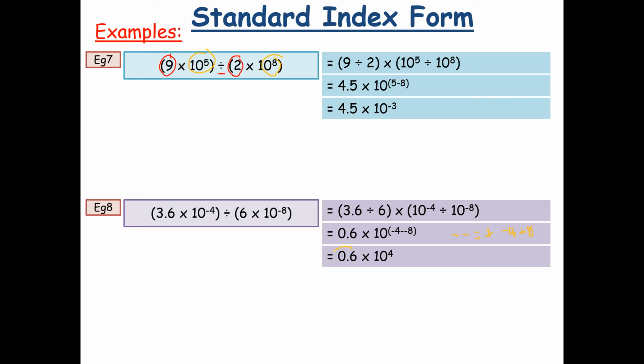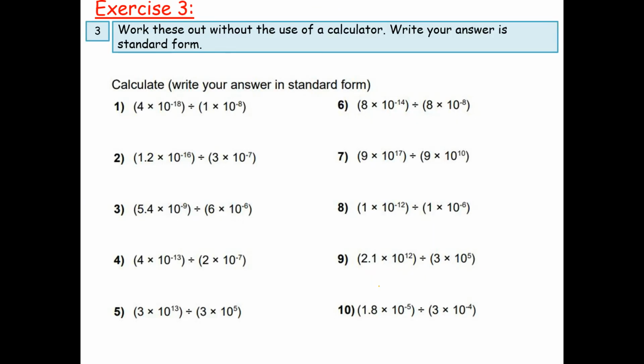Okay, but remember, this is not in standard form. Okay, and why is that? Because that number is smaller than 1. So to put it in standard form, you have to move your decimal one place to the right, giving you a final answer of 6 times 10 to the power of 3. So try these questions out, pause this video and give these a go. And now I'm going to put up the answers, so mark your answers please.